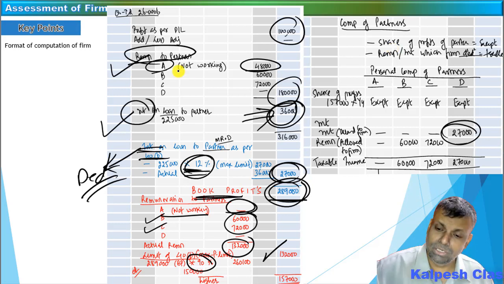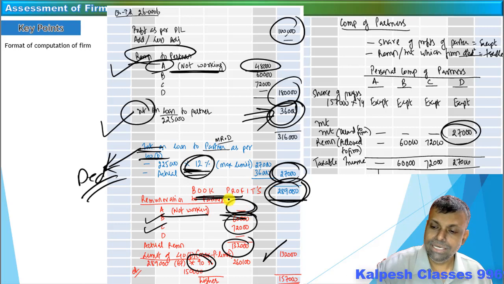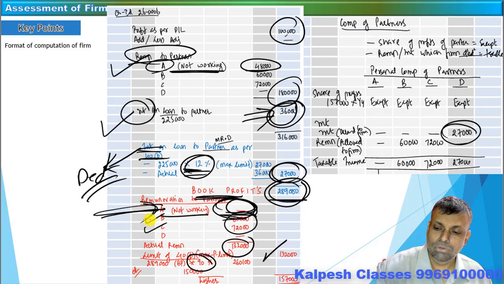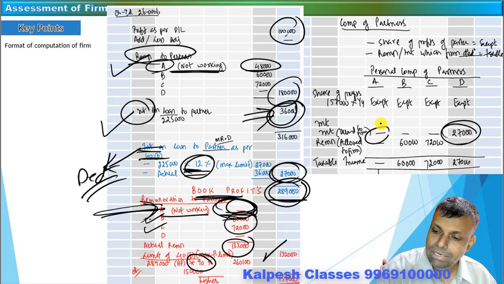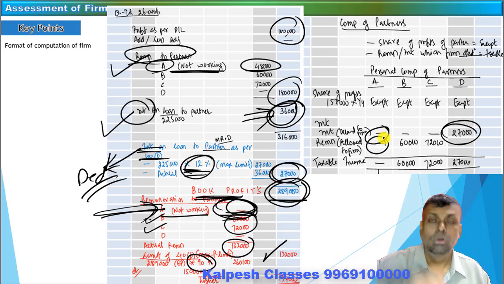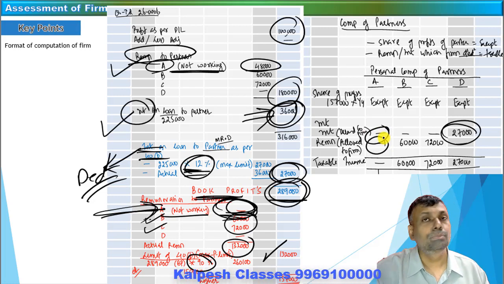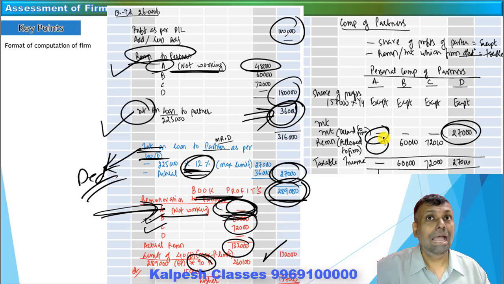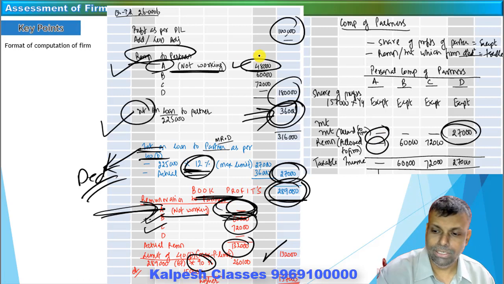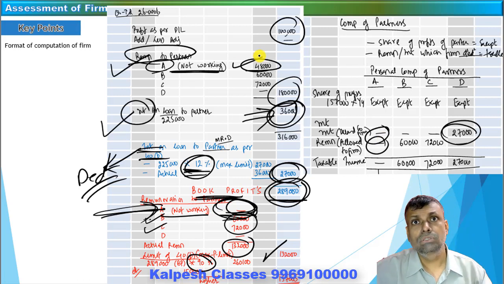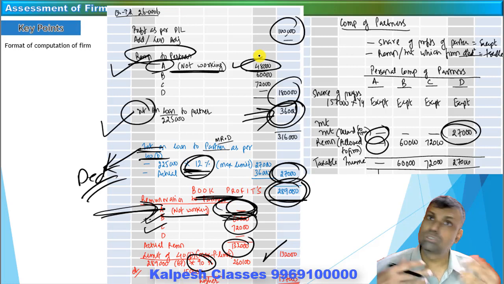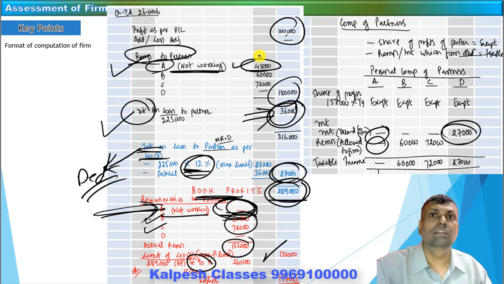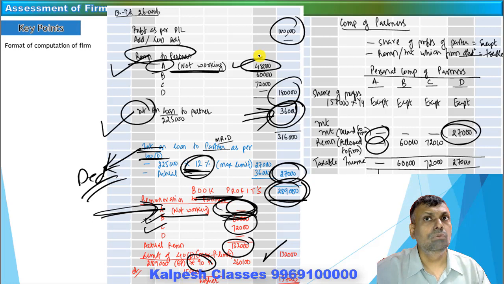Now friends, think about remuneration. Mr. A was not working, so Mr. A's remuneration we have not allowed. That's the reason we have not offered any amount to tax with respect to Mr. A, because Mr. A's remuneration is not allowed as a deduction to the partnership firm. However, in the books of accounts, Mr. A was already provided for. Look at this particular figure. In the books of accounts, Mr. A will have a credit towards the remuneration, but the taxable income of Mr. A will not be there. The reason is that Mr. A's remuneration, because he was not working, was not allowed as a deduction to the partnership firm, so in personal computation it will not be covered.